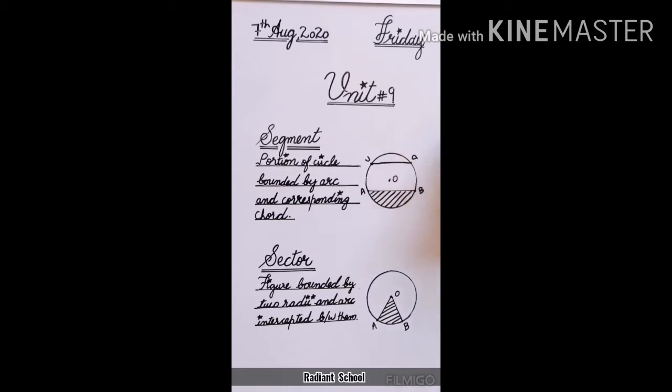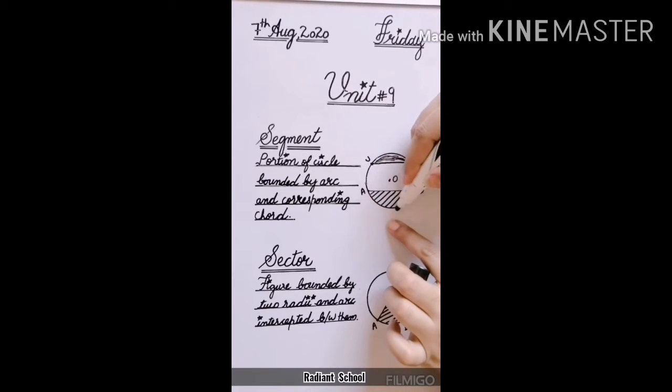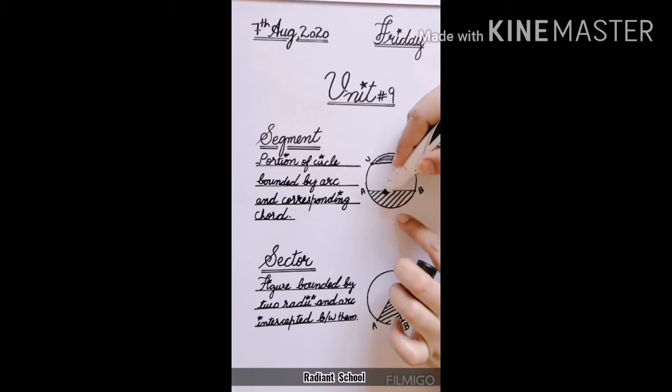The portion of a circle between a chord and a corresponding arc is said to be your segment. If AB is a chord and this corresponding arc is this, the portion between this chord and an arc is the segment.